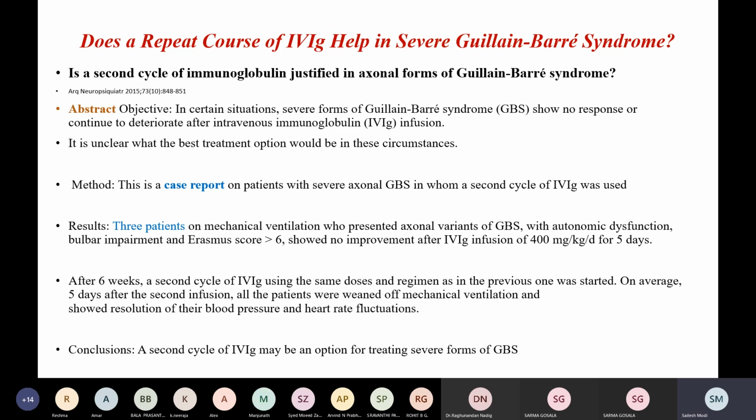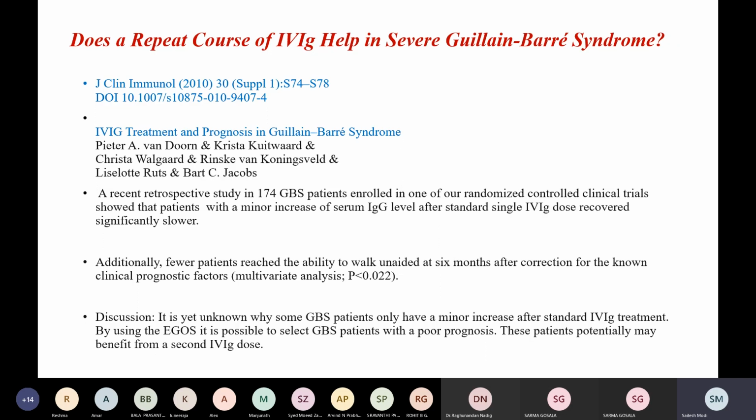After the second IVIG infusion, after 6 weeks, all the 3 patients on an average of 5 days were weaned off of mechanical ventilation and showed resolution of their blood pressure and heart rate fluctuation. And they concluded that a second cycle of IVIG may be an option for treating severe forms of GBS.